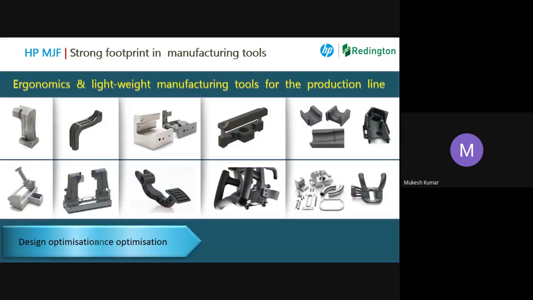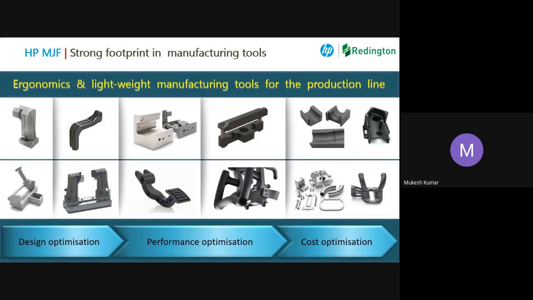These are some of the parts we have manufactured in the recent past. One of them, if you look at the third one in the row, is a very safety-critical part. It's a brake pad. We have printed a brake pad with our technology, and all tests have been passed on this particular part without any problem. This kind of durability is what you should be able to get from a technology, and that is what we are able to give from our technology.